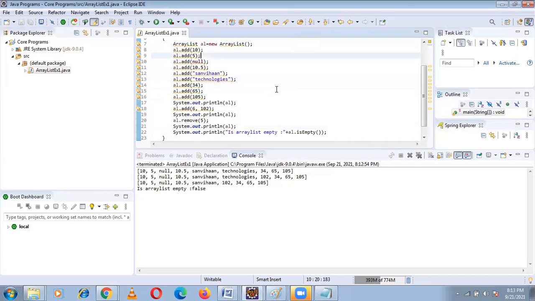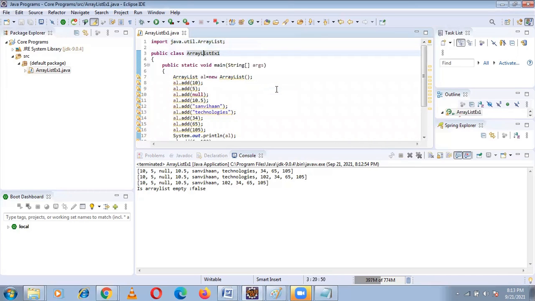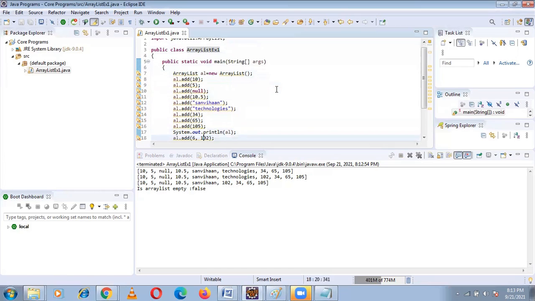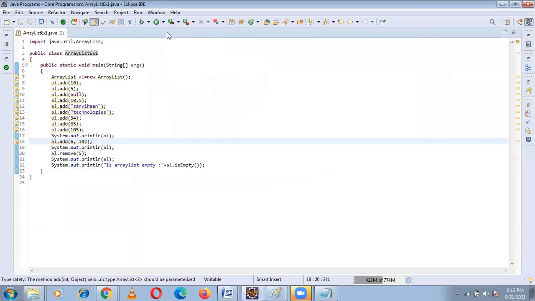Sir, I have a doubt. Let's say this is an array, and we say int A is equal to new int, or we can directly say int A is equal to, in curly brackets, we give all the values. Can we do it like that for array list also? No, we cannot do that. We have to add each and every element by dot add only. Why? Because it is a resizable or growable array.